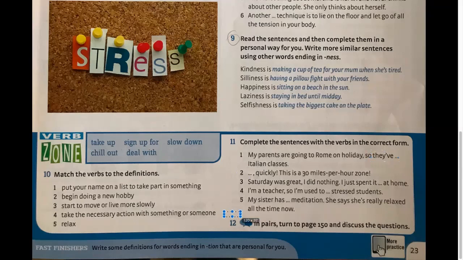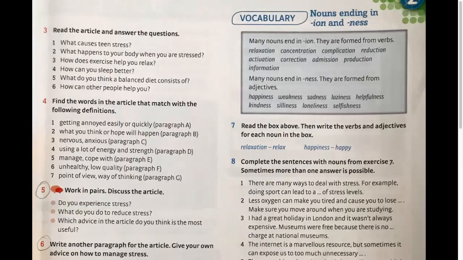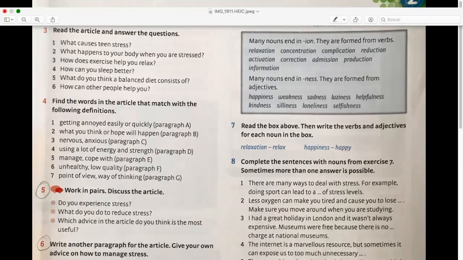Then exercise 12, we are going to work in class, because you're going to turn to page 150 to discuss those questions, but you may have a look at them so you are ready to discuss in our next video conference. Okay, so that was all for today's class.